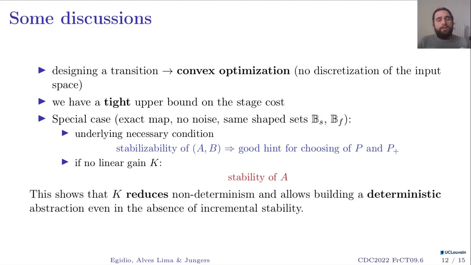So out of this, we conclude that having this K will help us reduce the non-determinism of my system and also allow me to build a deterministic abstraction even when I don't have incremental stability of the system.